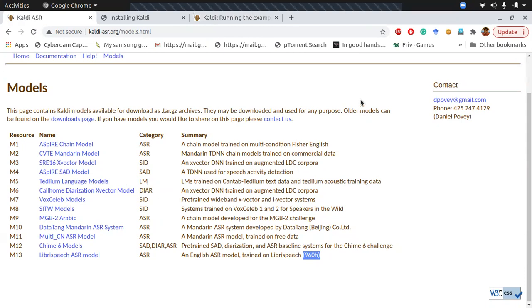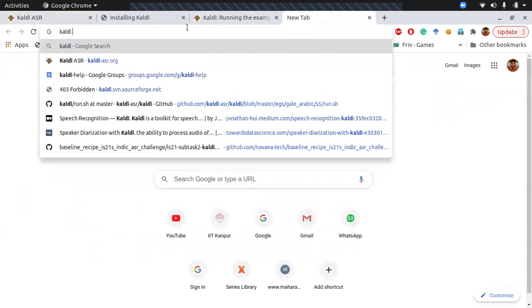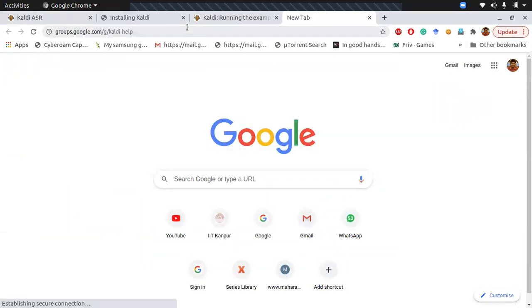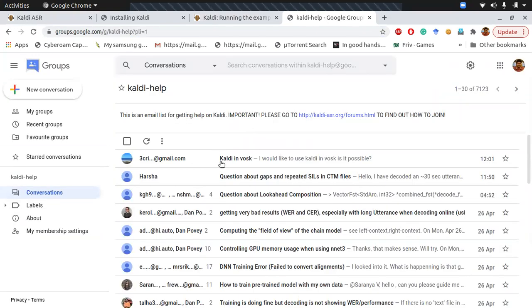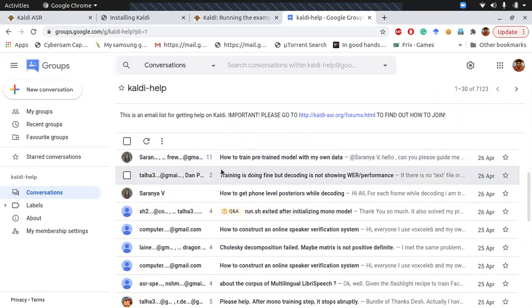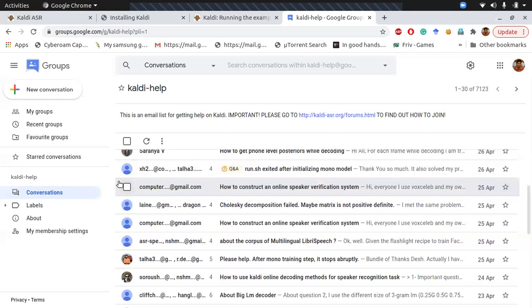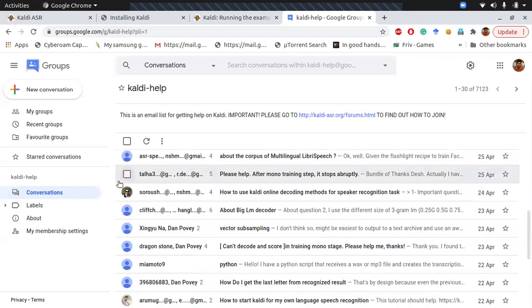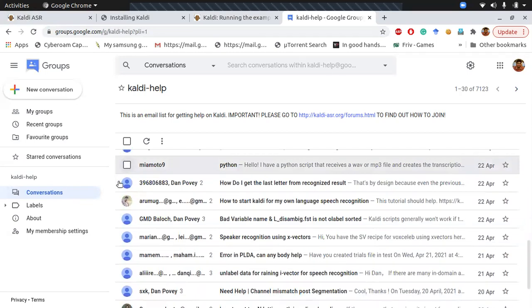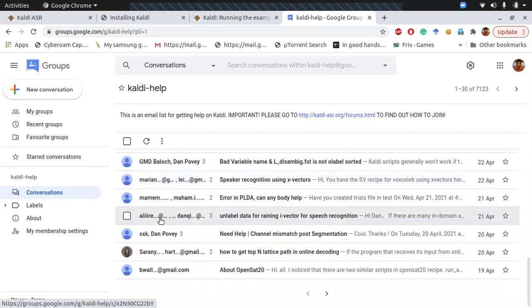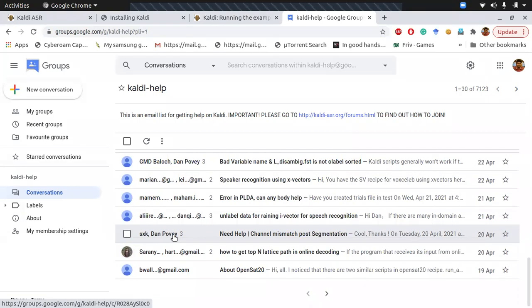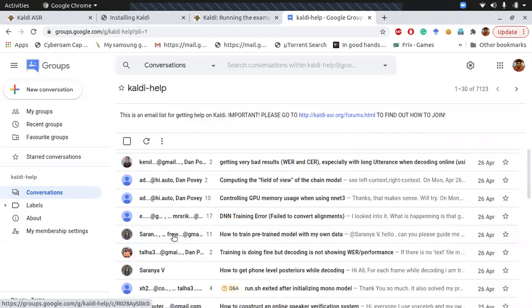And another thing, if you get stuck anywhere, the Google group is also there. It is very responsive. If you ask good doubts here, people do respond within an hour or two hours, from the Kaldi developers. But your doubt should be genuine. It shouldn't be a very small doubt like my run.sh is not running or something like that. Dan Povey has created this. He also replies on this as well.